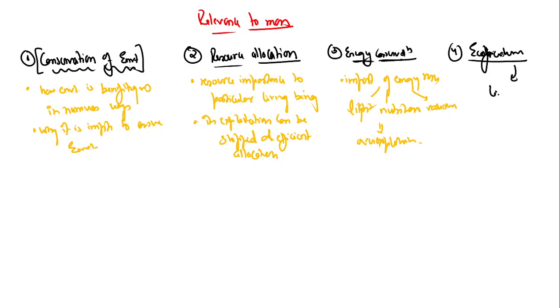That means living amicably. We understood these four things. Its relevance to man is that man will be able to understand the environment, so he will conserve it. Man will be able to understand the resources and he will do allocation of them. Man will understand how to conserve the energy required by each and every species. Man will be able to be friendly with the environment. Four things.